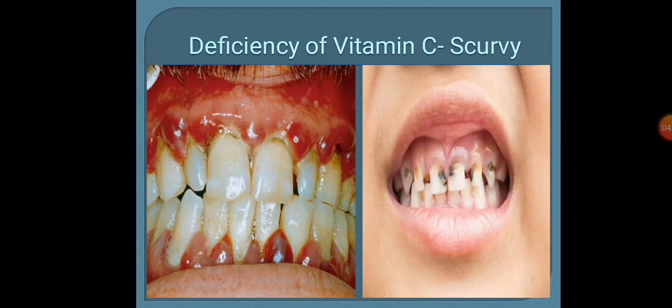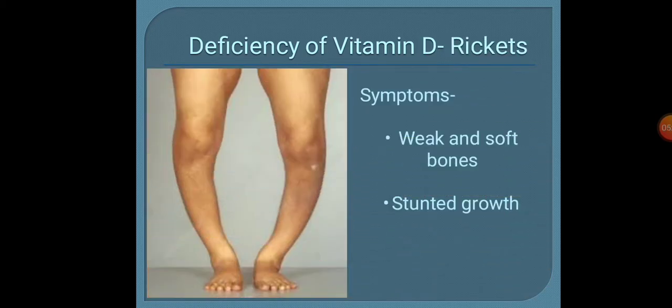Deficiency of vitamin C causes scurvy. In this disease, you may see here in the picture, loss of teeth. It is related to the gums also. Here you can see the ulcers on the gums. Bleeding gum is another symptom of it. So these problems are because of the deficiency of vitamin C. So to overcome scurvy, a person needs to take a vitamin C rich diet.